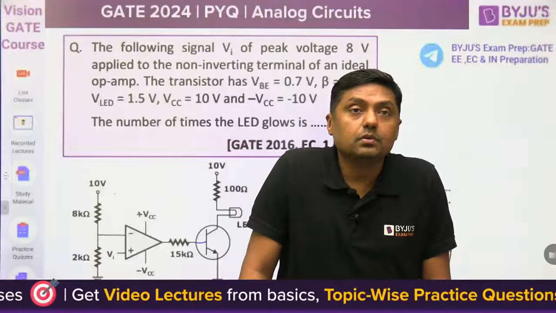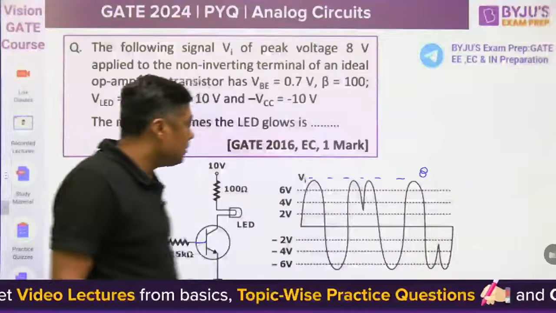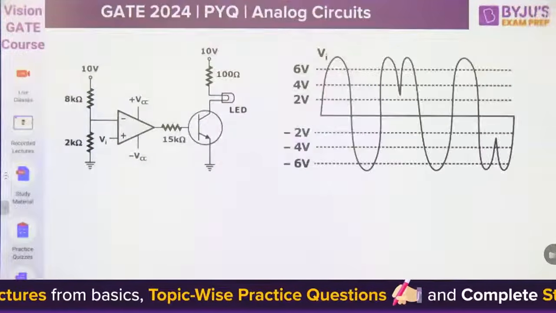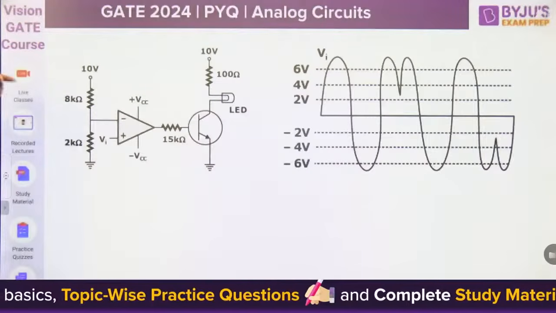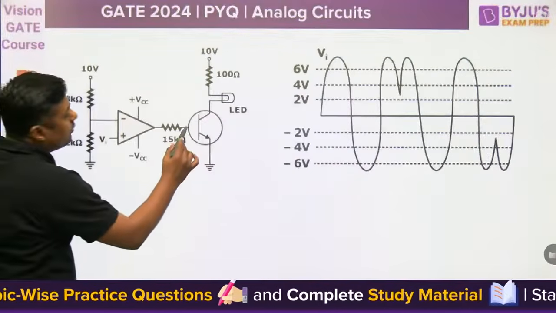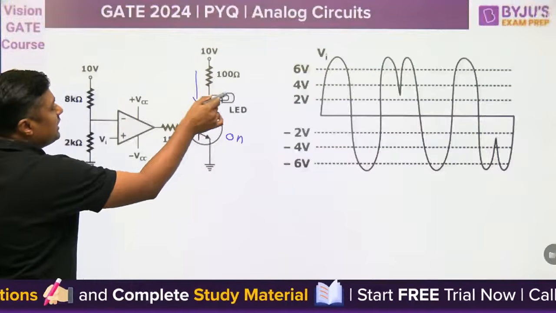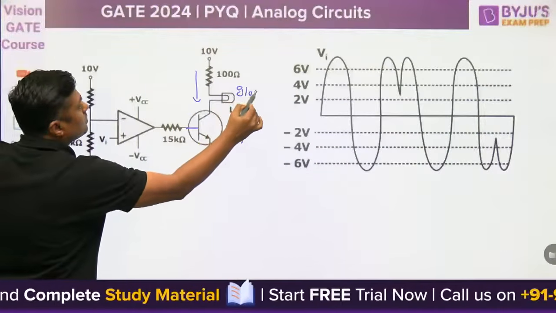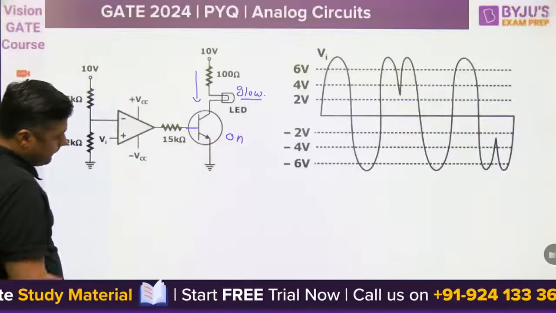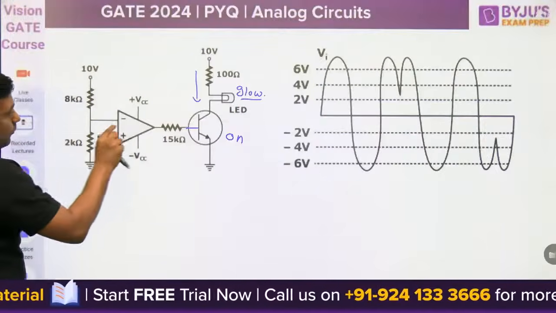Right. Now, how can we find it? The number of times the LED glows means: when the transistor is on, there will be current, and when there is current, it will glow. When will it be on?